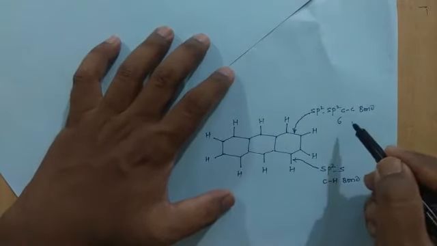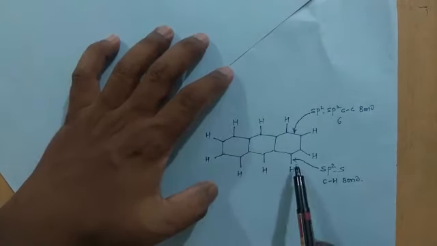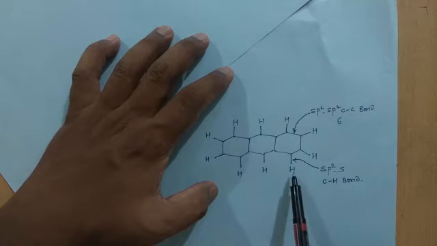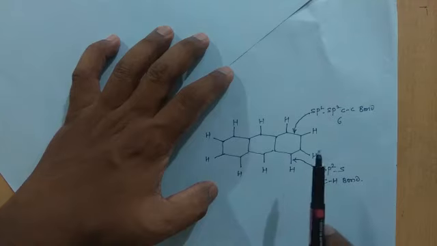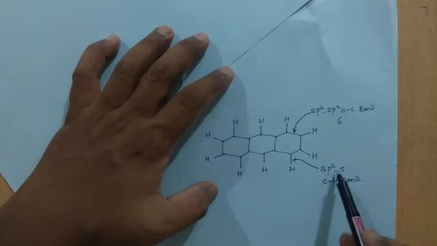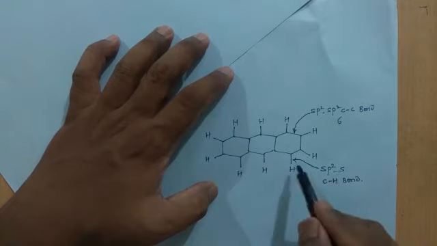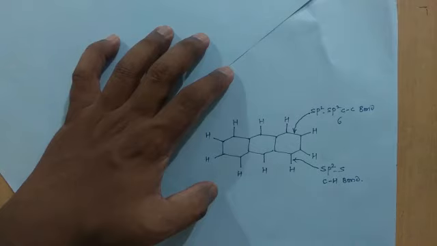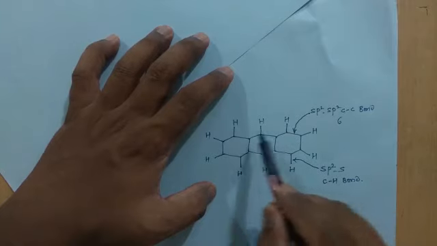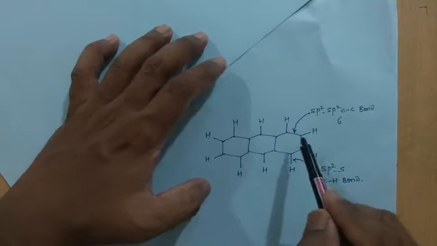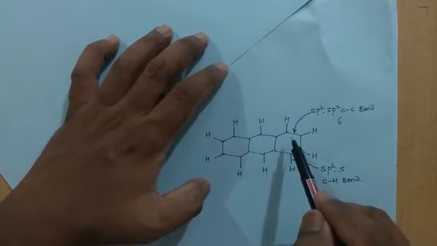This is a sigma bond. Similarly, the hydrogen atoms are attached to each carbon by sp2-s orbital overlapping. This is again a sigma bond. So according to this structure, the valency of carbon in this case is 3.